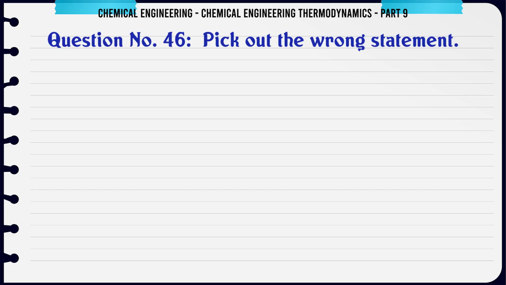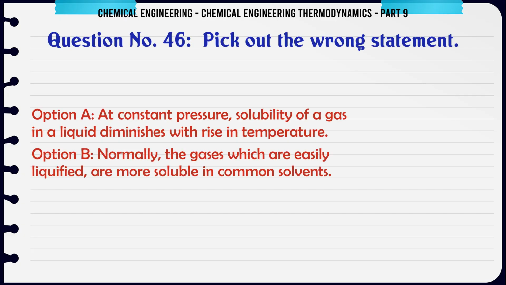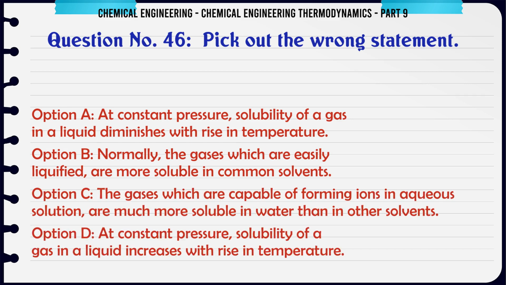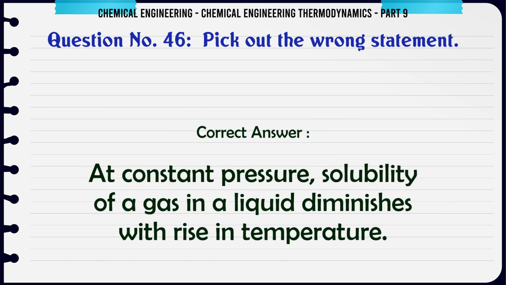Pick out the wrong statement. A. At constant pressure solubility of a gas in a liquid diminishes with rise in temperature. B. Normally the gases which are easily liquefied are more soluble in common solvents. C. The gases which are capable of forming ions in aqueous solution are much more soluble in water than in other solvents. D. At constant pressure solubility of a gas in a liquid increases with rise in temperature. The correct answer is D: at constant pressure solubility of a gas in a liquid increases with rise in temperature.